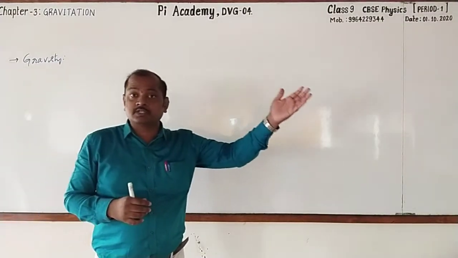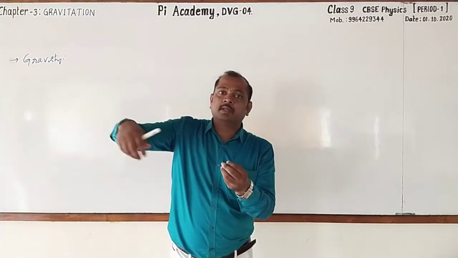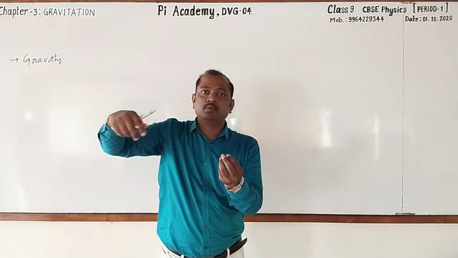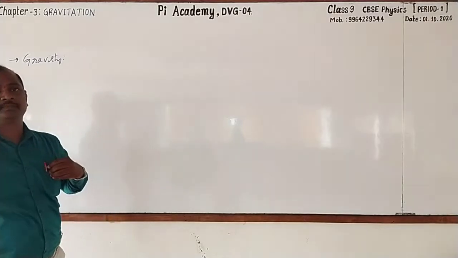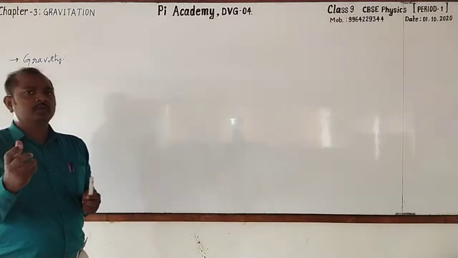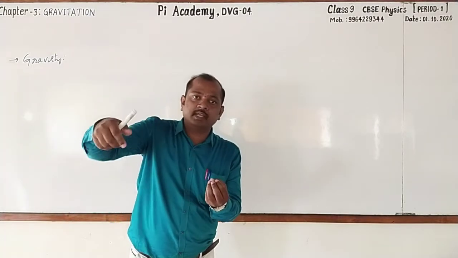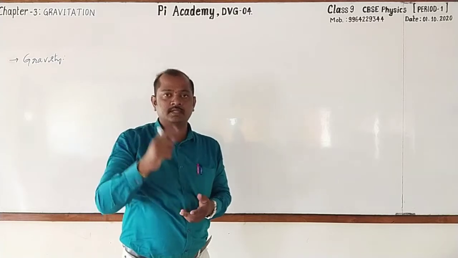And recall the last 2 pictures. In those, we came to know that the planets are revolving around the sun and the moon is revolving around the earth. Here, do you know which force will be responsible for making the object to move around another object? Yes, you are right.